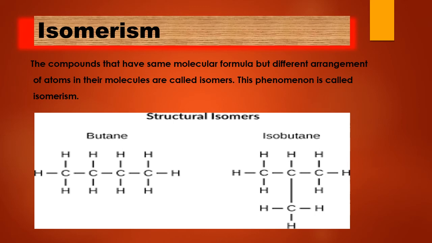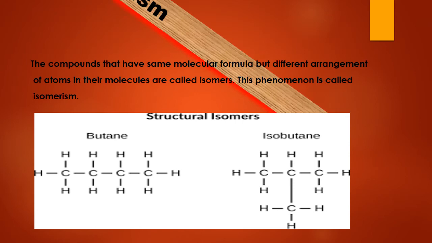Let's suppose butane, then the next is isobutane. In isobutane, with the second carbon, a branch of CH3 group is attached. But when we count the number of carbon and hydrogen in isobutane, there are C4 and H10. So in isomers we have the same number of carbons and hydrogens, but their structure is different from one another, and this phenomenon is known as isomerism.